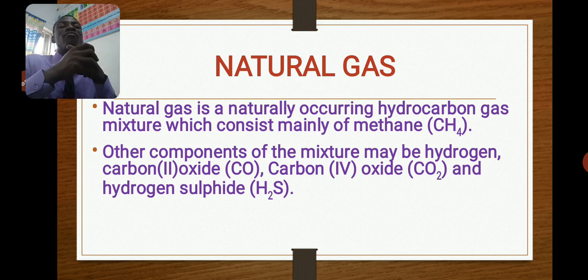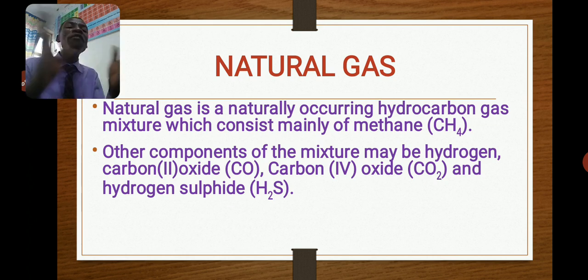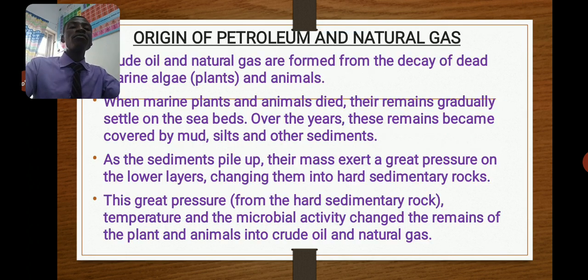Methane is the hydrocarbon that is referred to as natural gas. However, you will see some other components like hydrogen, carbon dioxide, carbon monoxide, and hydrogen sulfide mixed together, but in very small proportion. But the major component of natural gas is actually methane.